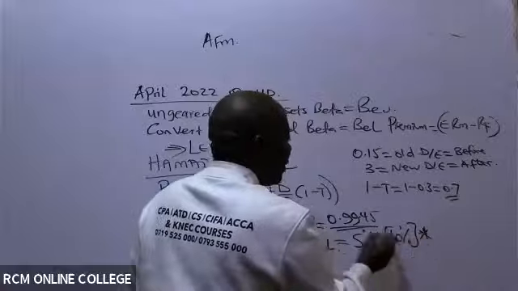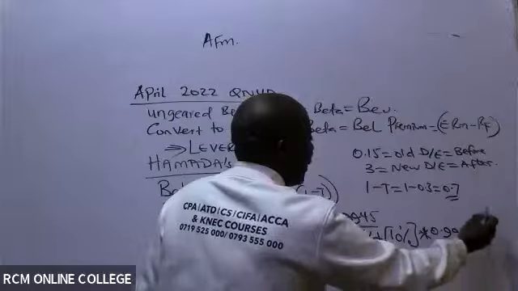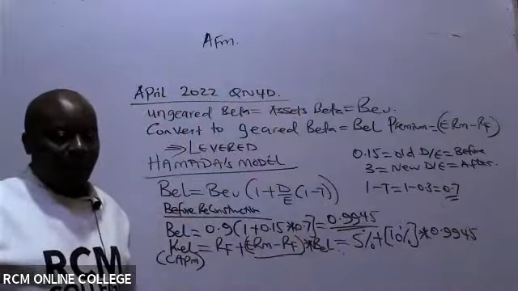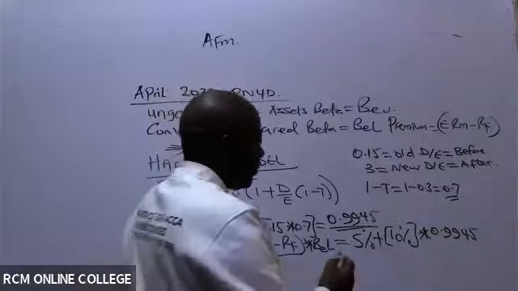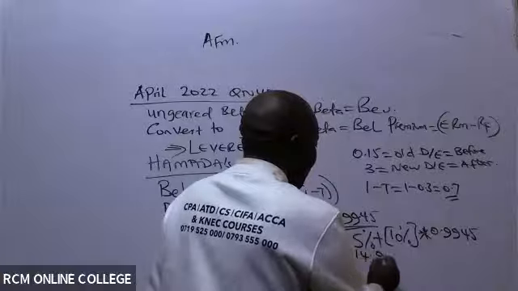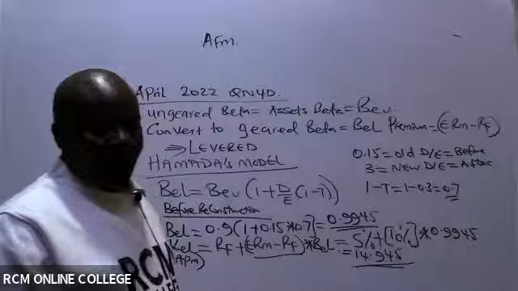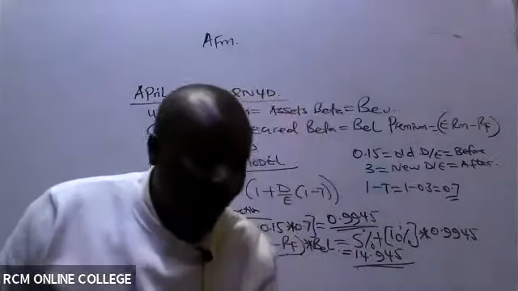Multiplied by our beta before reconstruction, which is 0.9945. So the cost of equity is 14.945. Yeah, great.